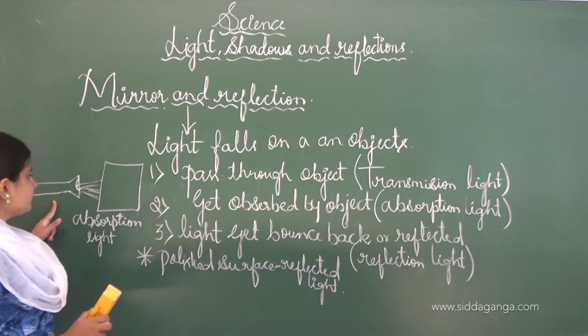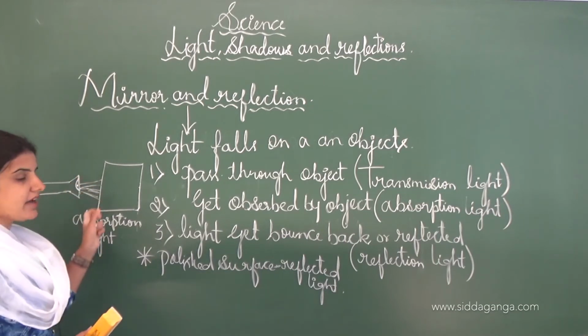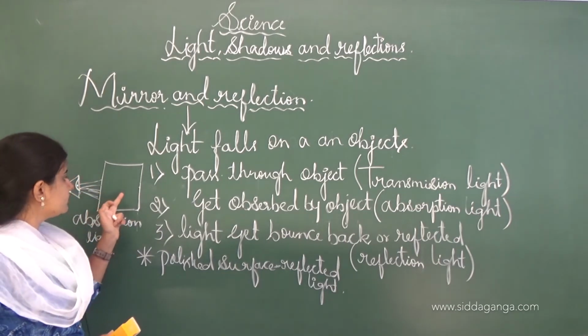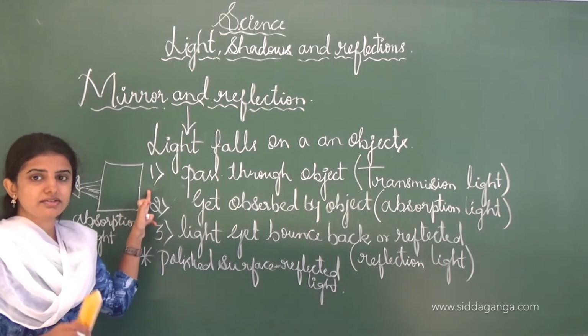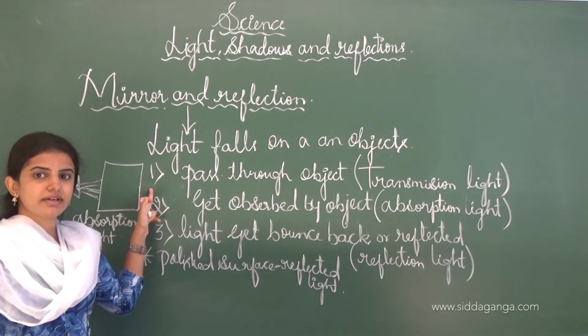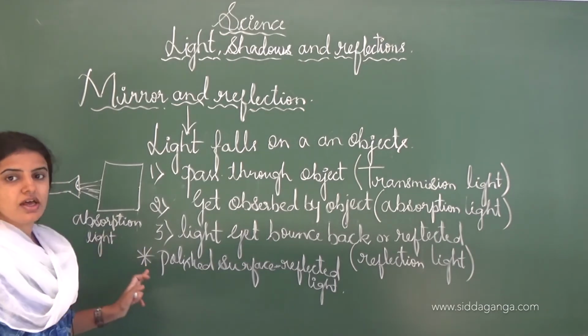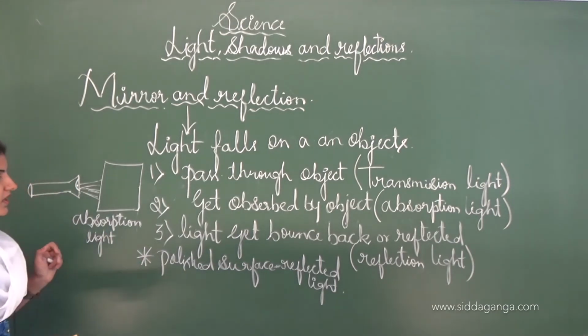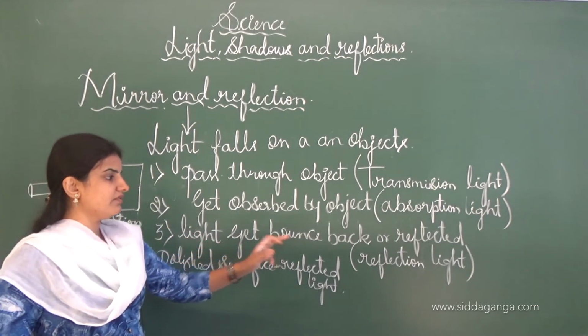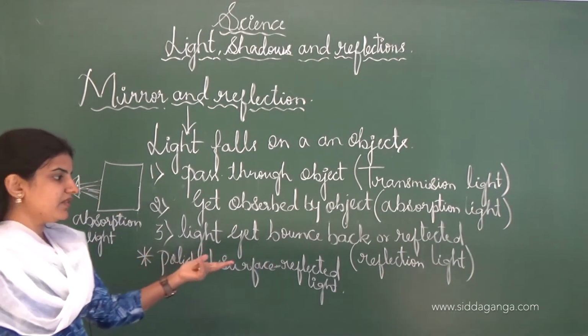When the light falls on a particular object, it gets absorbed and is not transmitted to the other side. These rays will not be transmitted to the other side. This phenomenon is called absorption of the light. And the next one is when the light gets bounced back or reflected. It is called reflection of the light.